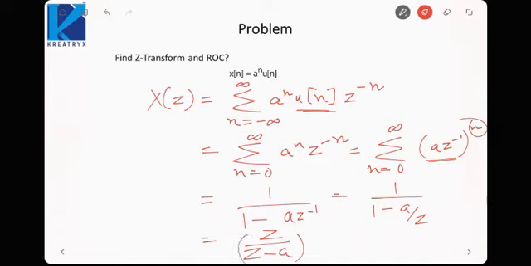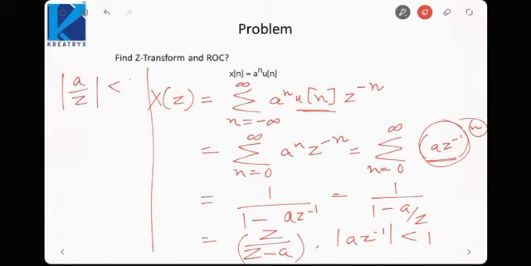But this is only applicable if the common ratio is less than 1. So mod of a z inverse should be less than 1, or mod a by z is less than 1, that is mod z is greater than mod a. This is my ROC, or region of convergence, for the Z transform.